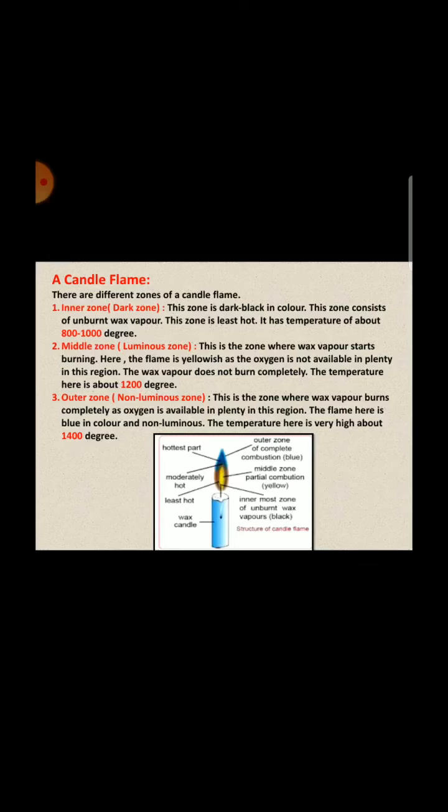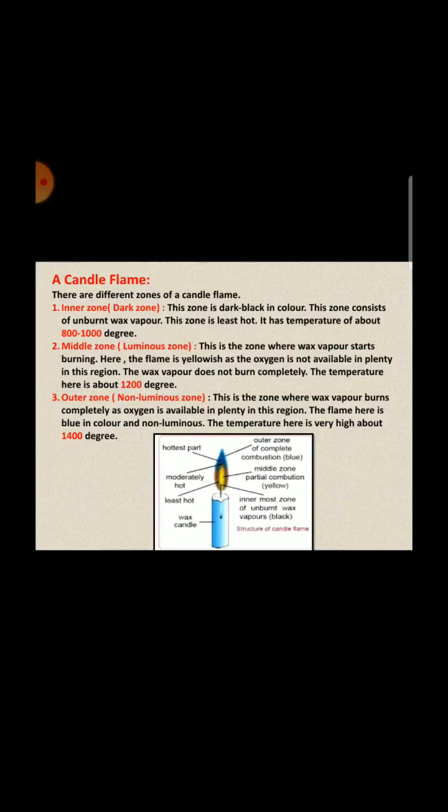Now second zone is middle zone, also called luminous zone. This is the zone where wax vapor starts burning. Here the flame is yellowish as the oxygen is not available in plenty in this region. The wax vapor does not burn completely. The temperature here is about 1200 degree.